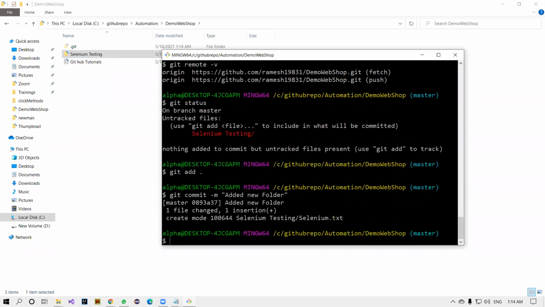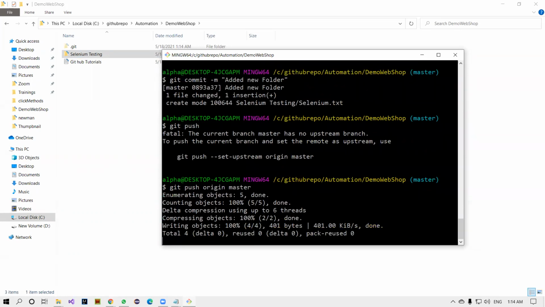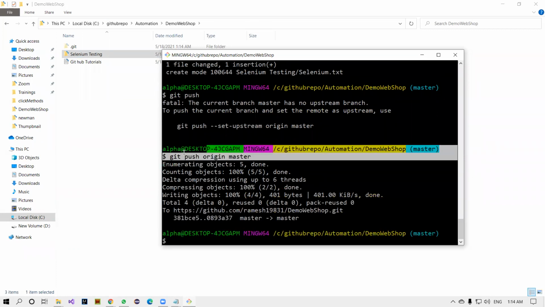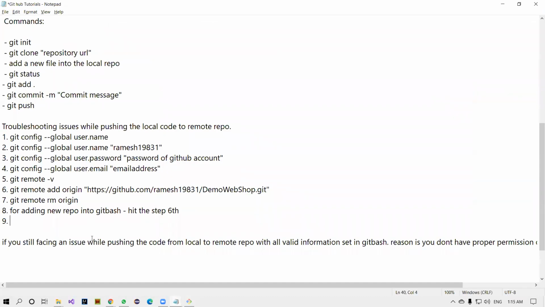Perfect. And then git push. Oh, you see that? Now it's a problem here. Earlier it was good, right? Whenever you were using git push, it was working. But now it is not working. In that case, git push origin master. This is the command you have to use. This is another command. Copy this. Where is my notepad here? Yeah, this is another command you can remember, the ninth step.